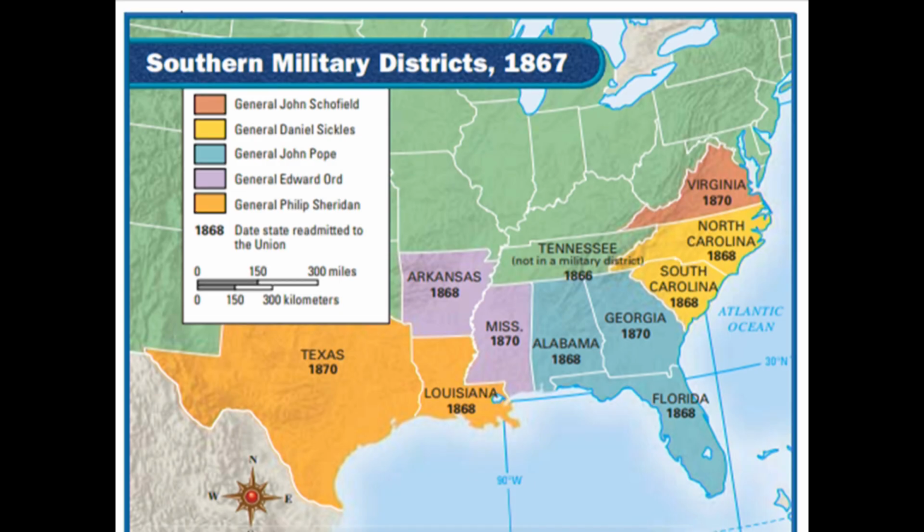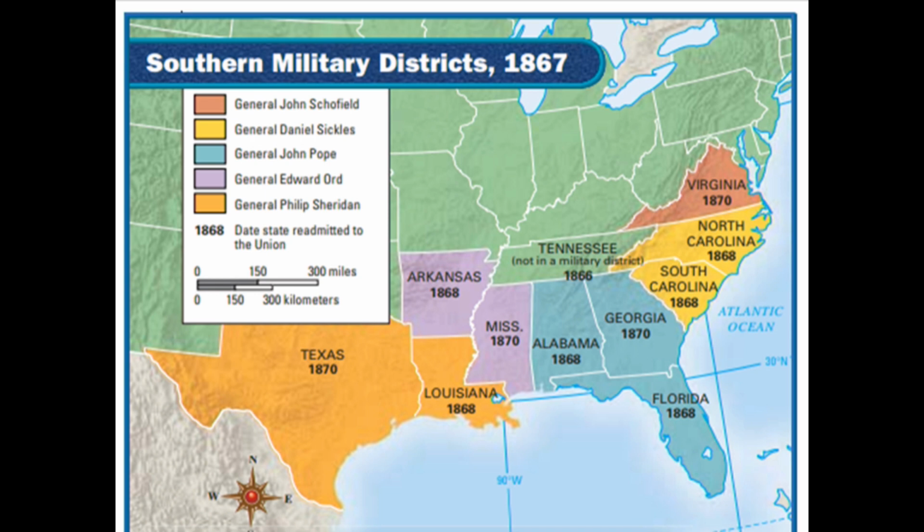I'm going to go to the next slide real quick so you can see this as we're talking about it. What we're going to see are all of the states that had not already come back into the Union under Johnson or Lincoln's plan for Reconstruction. This is what they're going to have to deal with. The reason they break them up into military districts, guys, is to make sure that Reconstruction laws are being reinforced in these states.